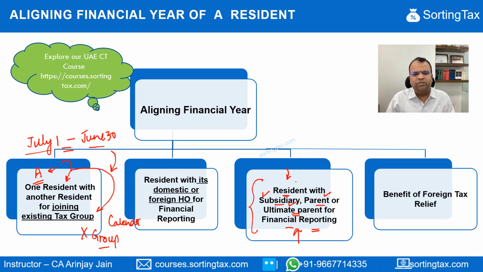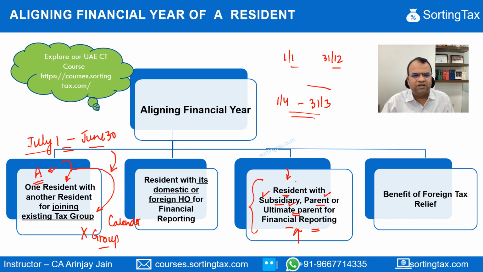And the next one is the benefit of a foreign tax relief. Now, this may happen, let's say, for example, if, just an example, India follows April to March as the tax period, right? Let's say a UAE company, because there was no corporate tax, was following January 1 to 31st of December as the tax period.